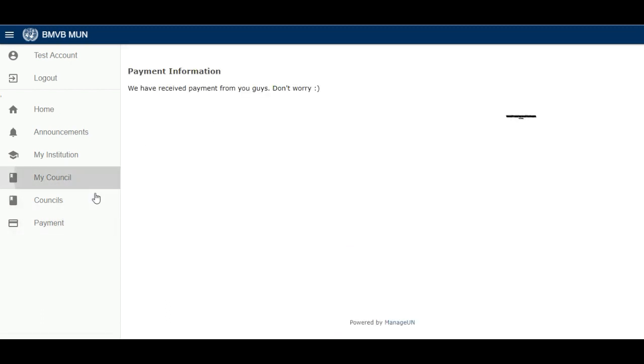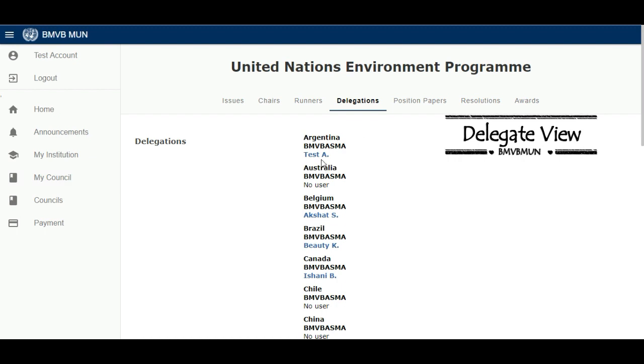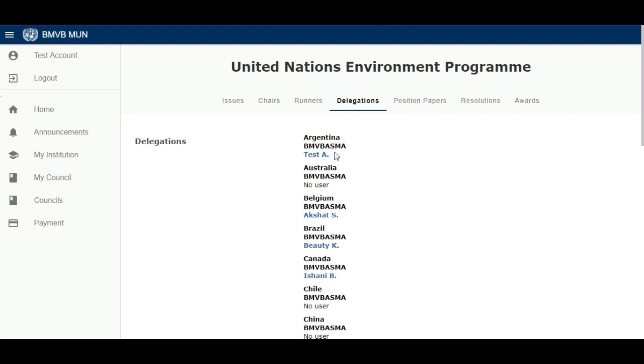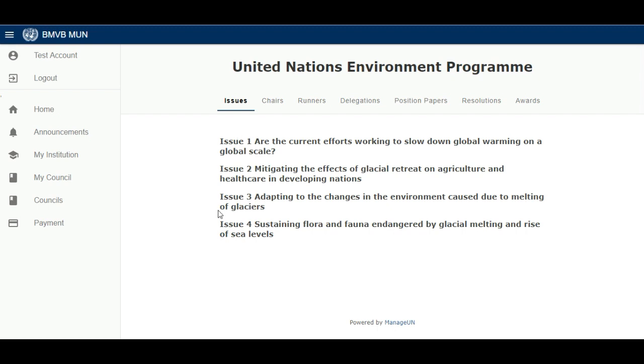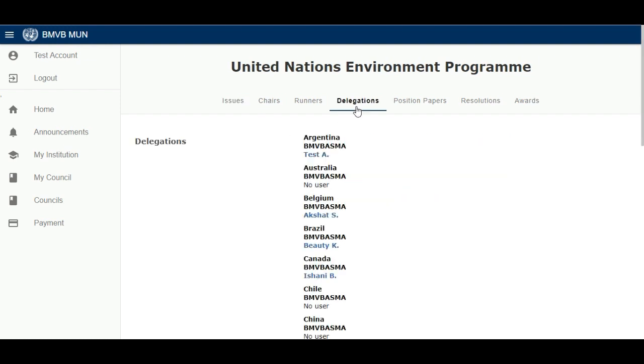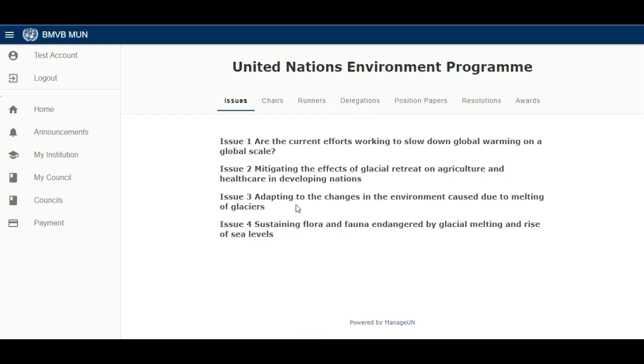And in my council you have all the delegations. Now test account is written there, as you can see, and these are the judges, chairs. These are the topics, topic A, topic B, topic C and topic D, on which you have to write your position paper and all. This is not final, we will update it when we release the background tiles.